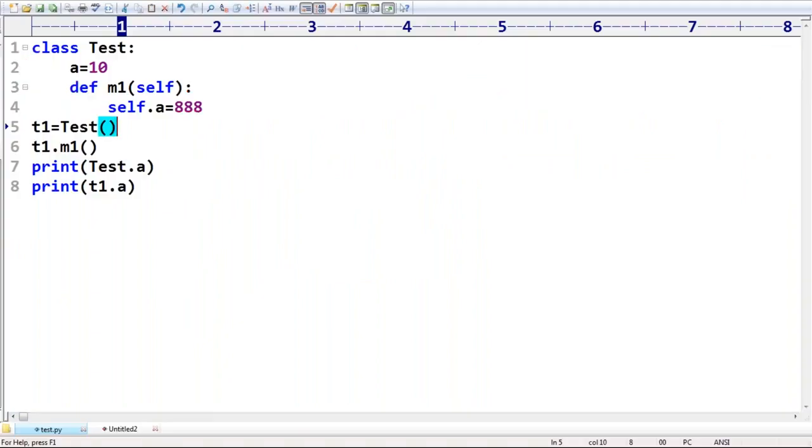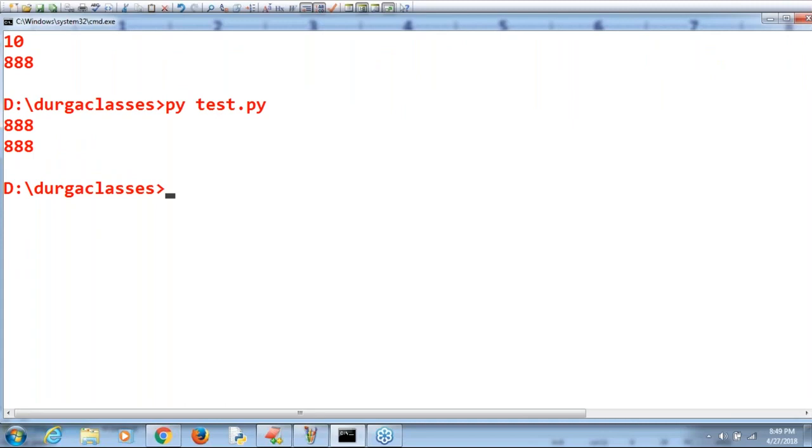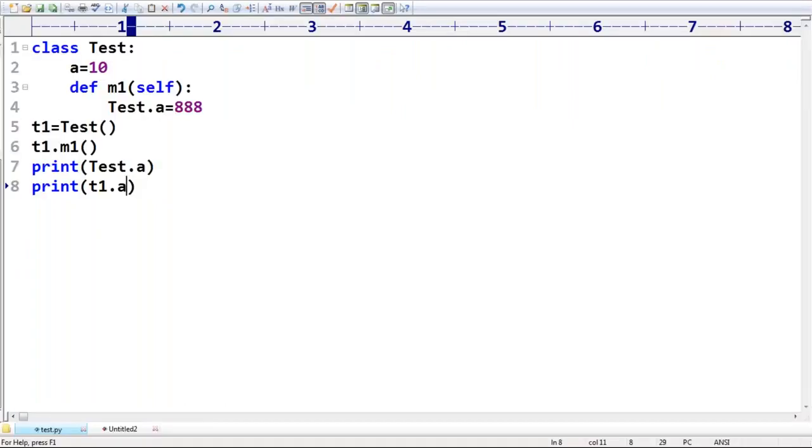Now I have another small doubt, sir. What if, instead of self.a, I take Test.a is equal to 888? What is the output we are going to get now? Good. Test.a: if I use the class name, it is a clear indication that this variable is class level. Class level 10 will be replaced with 888. The object doesn't have any variable of its own, and you can read the class level variable, no problem at all. So the output is 888.